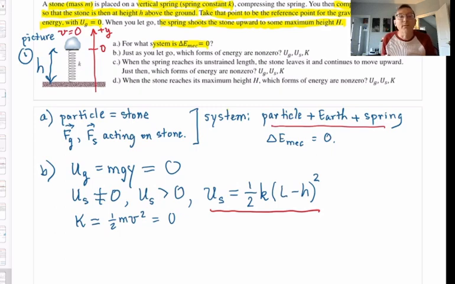All right, let's go on to part C. When the spring reaches its unstrained length, its natural length L, the stone leaves it. It's not tied to the spring in any way. It will lose contact with the spring. The spring will stay at its natural length L, and the stone will keep on moving upward. That makes sense? Just as the stone leaves the spring, which forms of energy are non-zero? U grav, U spring, and kinetic. Okay?